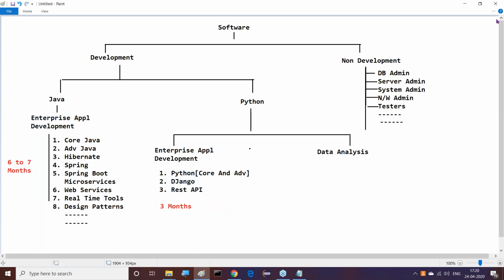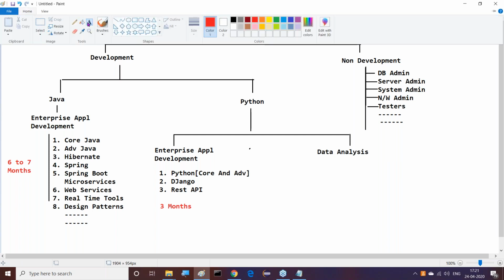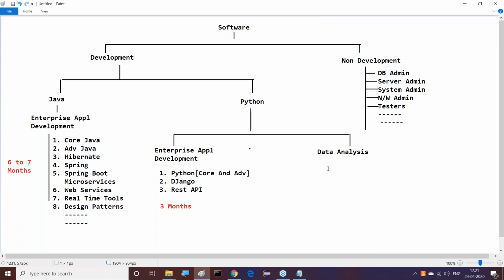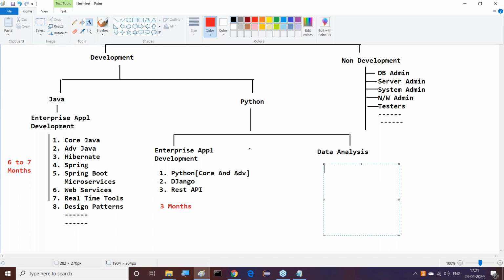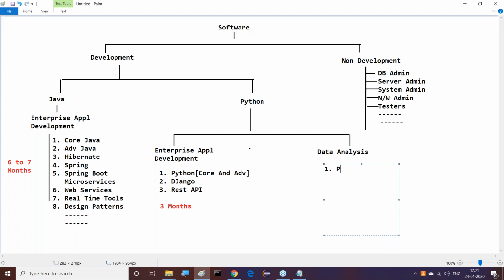Right, sir. Next, after completion of this point, coming to the data analysis side. If you want to go for the data analysis side, what do we require here? The topics we require, minimum of the minimum. First one is Python. Here I'm telling you clearly, core and advanced Python. Core and advanced we definitely require.